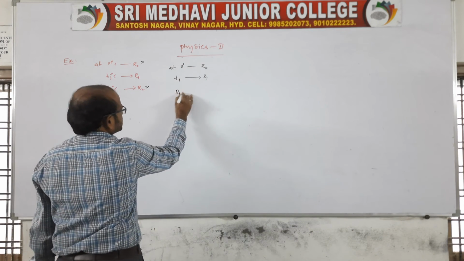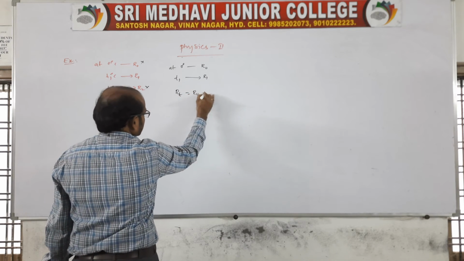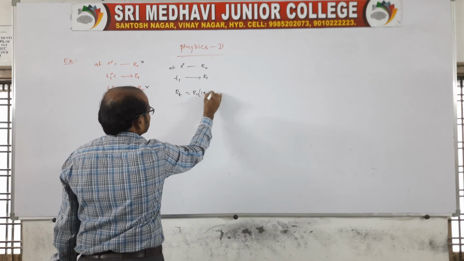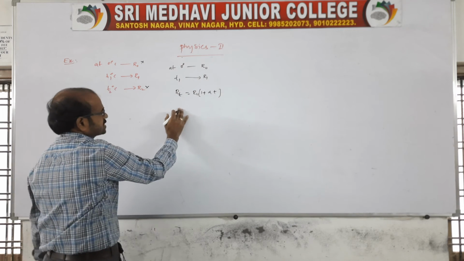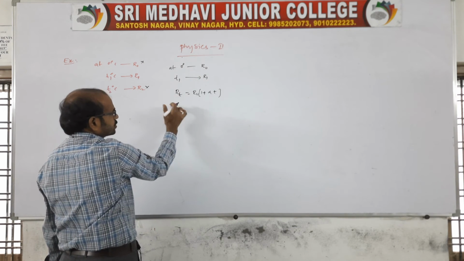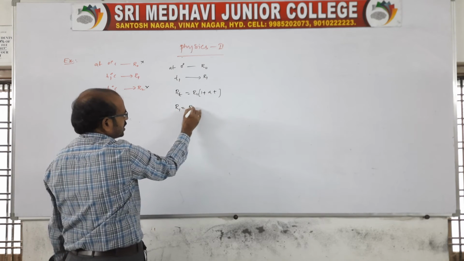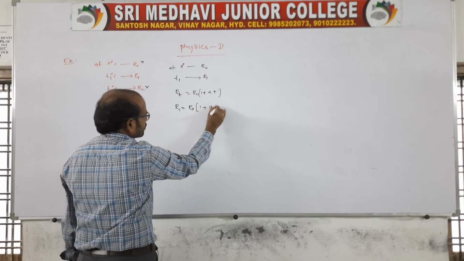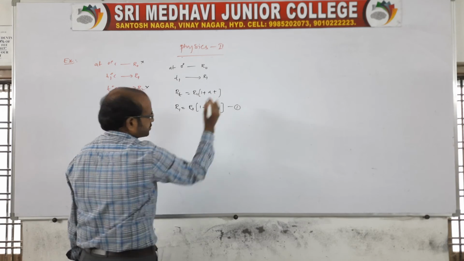We know Rt is equal to R0 into 1 plus alpha t. So at T1 degree Celsius, R1 is equal to R0 into 1 plus alpha T1, expression 1.